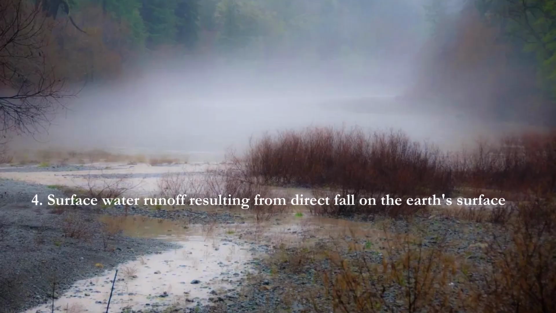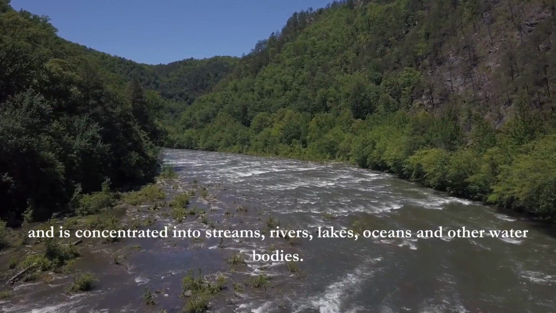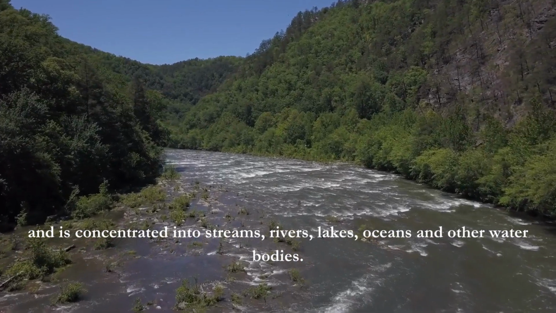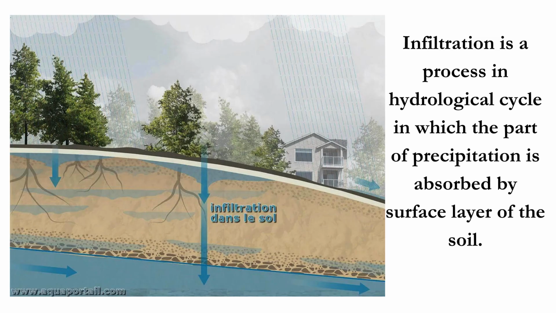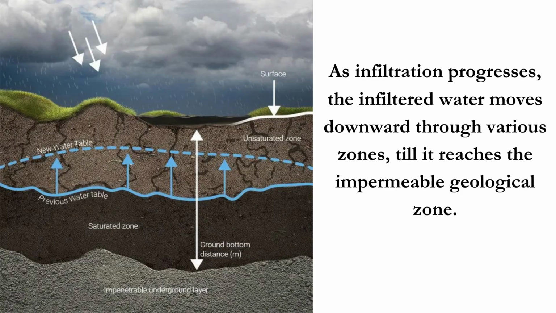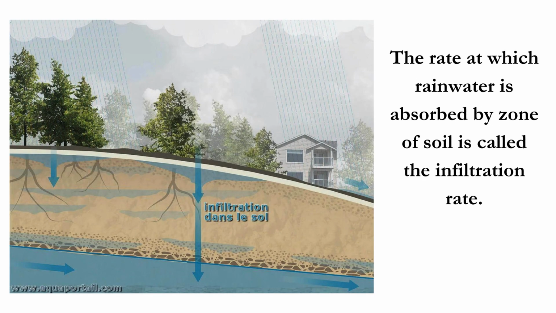Fourth, surface water runoff resulting from direct fall on the earth's surface and is concentrated into streams, rivers, lakes, oceans, and other water bodies. Infiltration. Infiltration is a process in hydrological cycle in which part of the precipitation is absorbed by the surface layer of the soil. As infiltration progresses, the infiltrated water moves downwards through various zones till it reaches the impermeable geological zone. The rate at which rainwater is absorbed by the soil is called the infiltration rate.